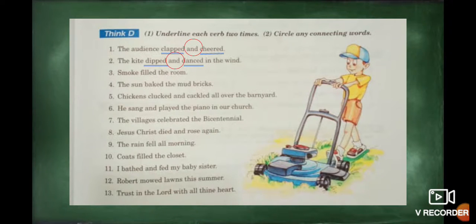Number 3, smoke filled the room. Okay, in this case we have a simple predicate, only one verb. The sun baked the mud bricks. Okay, only one verb. That means this one is a simple predicate.